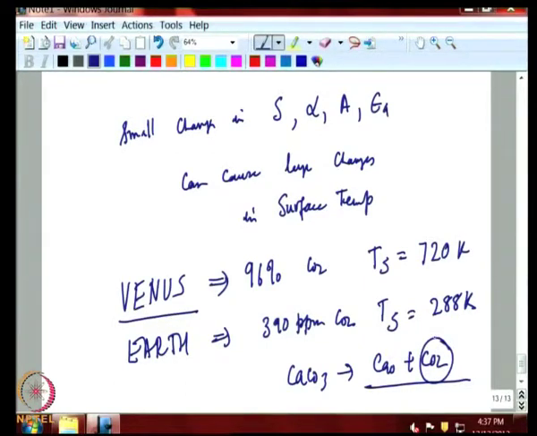And this carbon dioxide is a very powerful greenhouse gas, so caused more warming, and this went on till the temperature of Venus reached 720 degrees Kelvin.